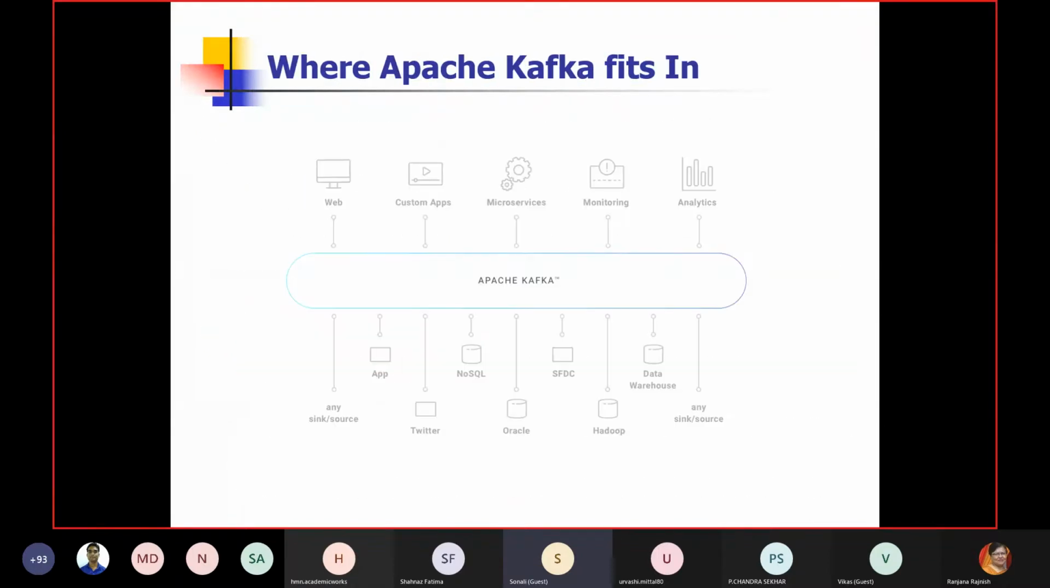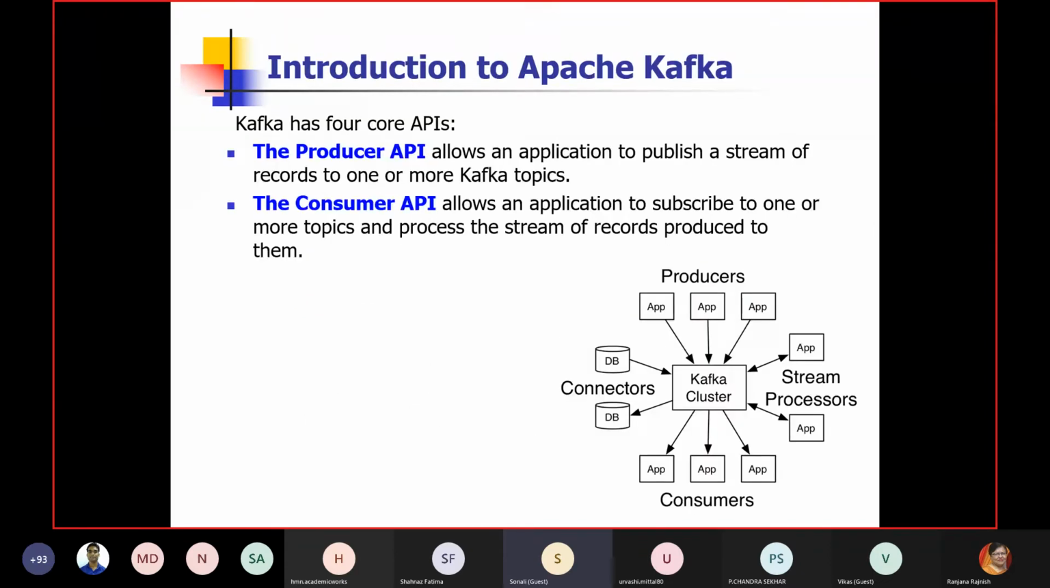Kafka can receive data from web applications. Kafka can receive data from our custom apps. It can receive data from Twitter-kind of analytics, database applications, Hadoop. So basically it can take data from all such sources, and then it can utilize it for further purposes. So what is the concept of Kafka?